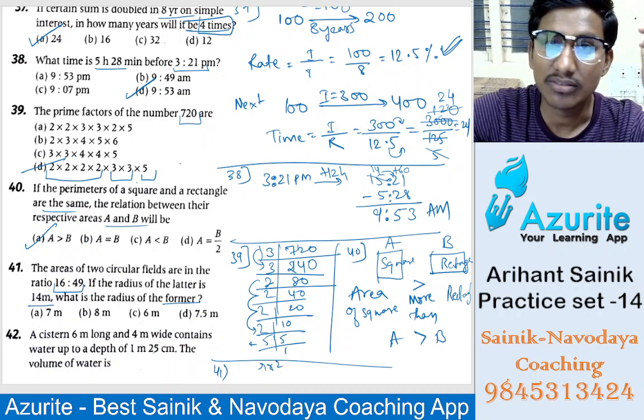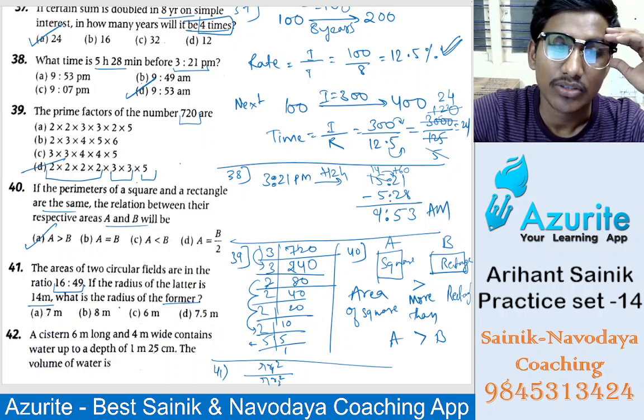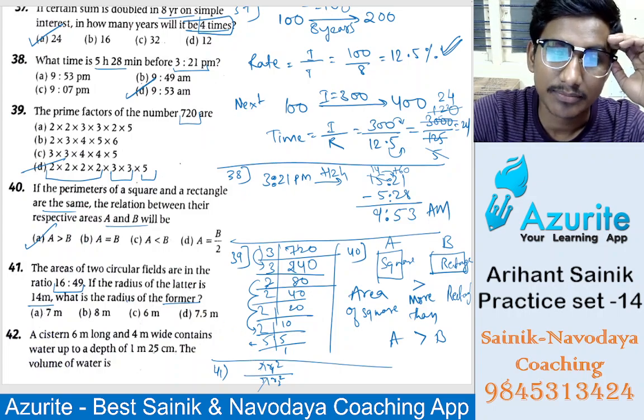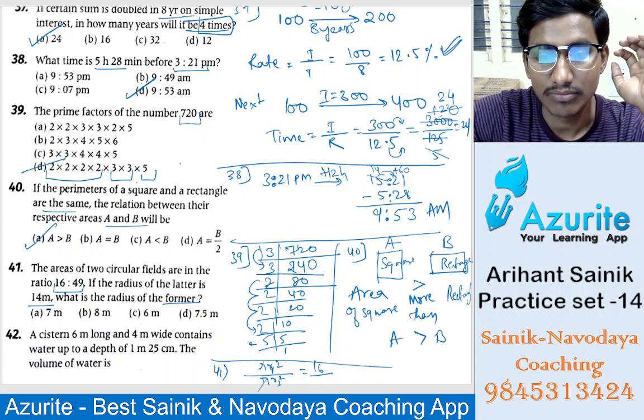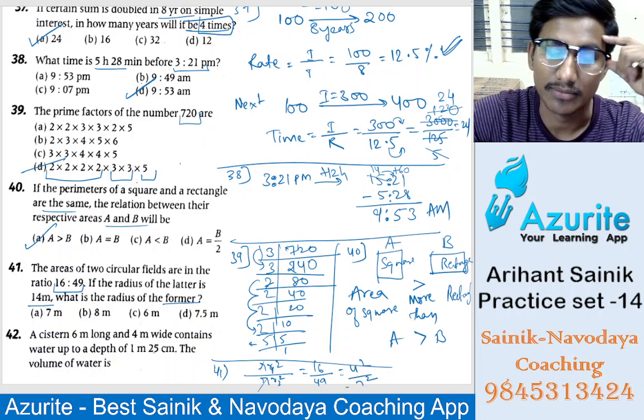So ratio means pi r1 square divided by pi r2 square, there are two circles, right? So here this pi cancels, so it will be r1 square by r2 square, 16 by 49. So square of which number, 4 square and 7 square.